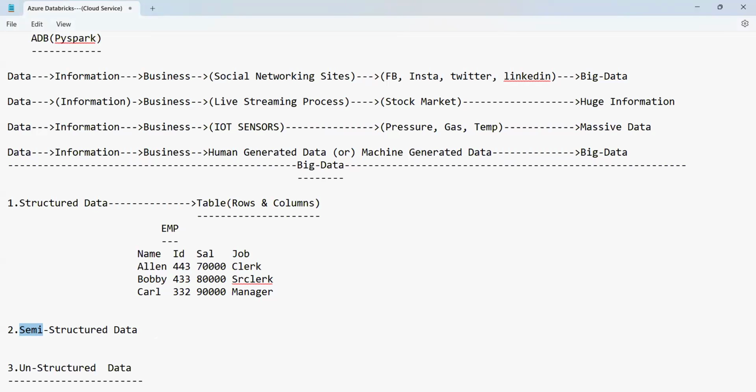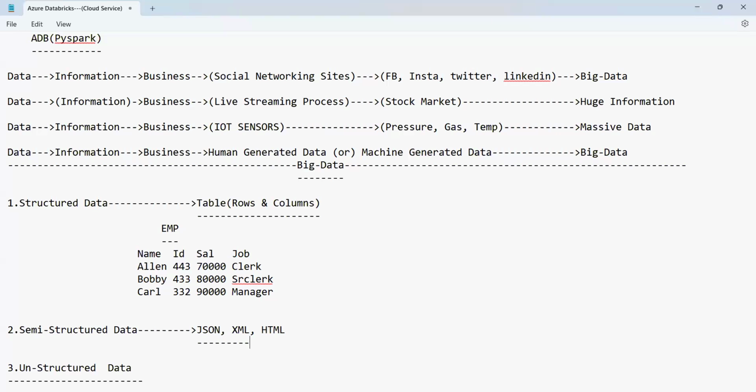Semi-structured data is kept in the form of JSON, in the form of Excel files, XML, and then HTML.